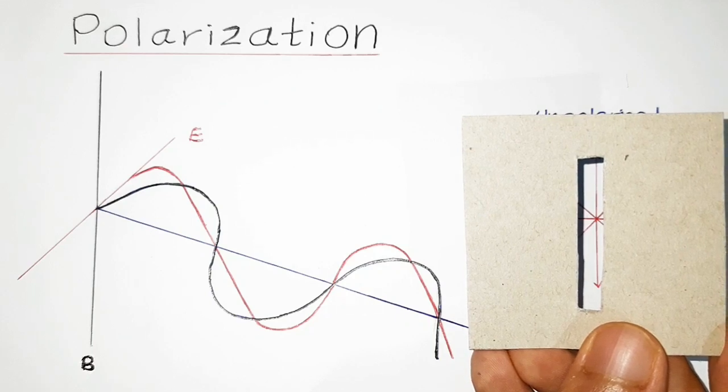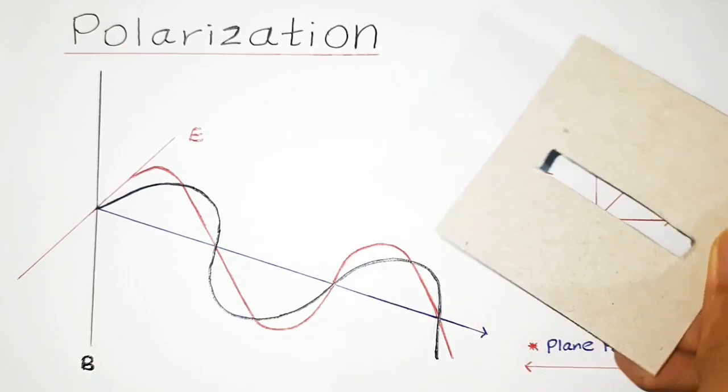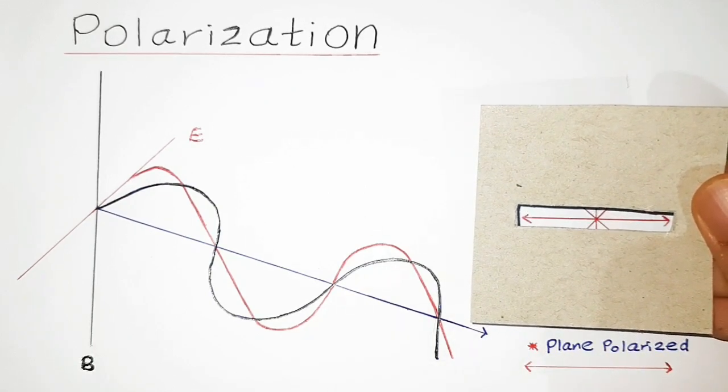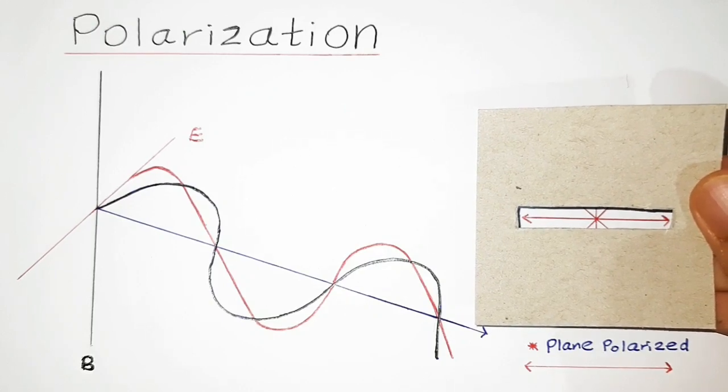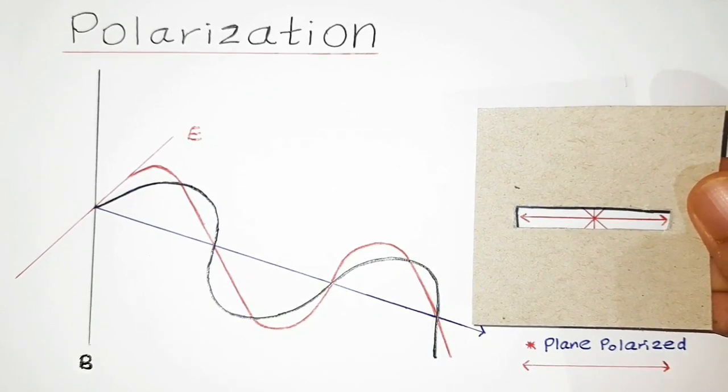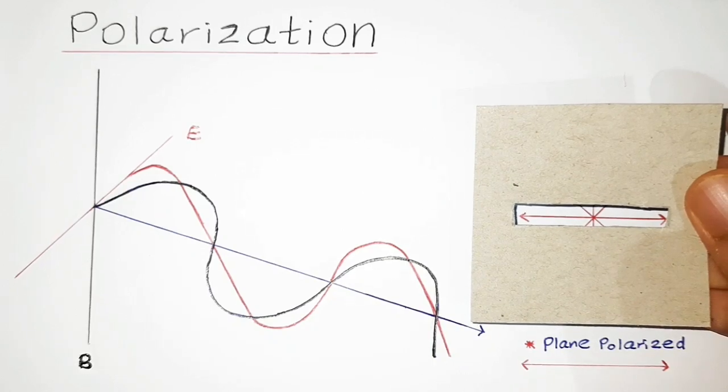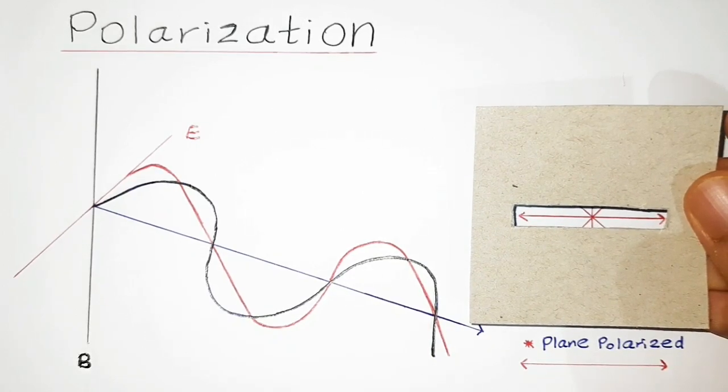If you keep this slit the other way around, in the horizontal manner, you would observe clearly that we would obtain the waves that are only horizontal. So this type of wave is said to be a plane polarized wave.